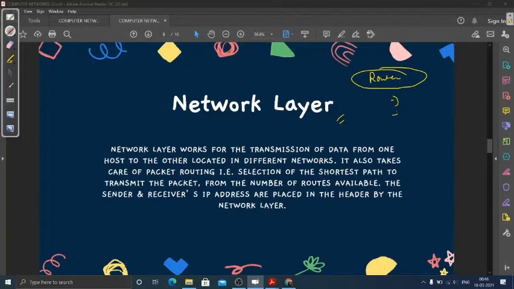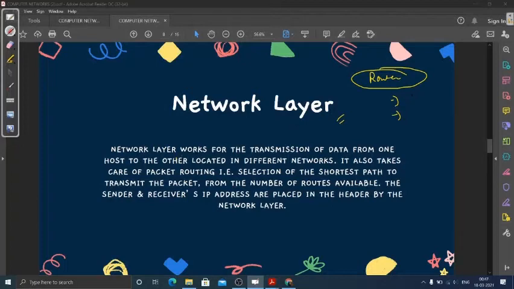If you remember, just comment it out. The router works with IP addresses, and it also does routing. If you remember the routing process, it finds the shortest path that helps data transmit from one device to another in less time.